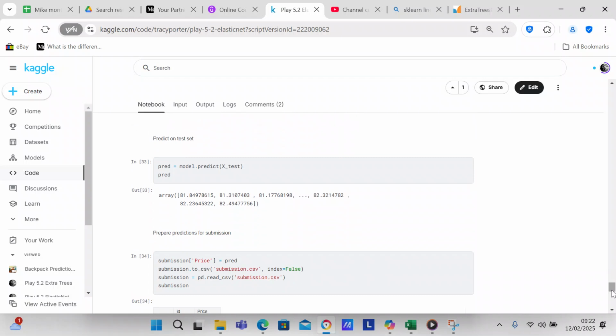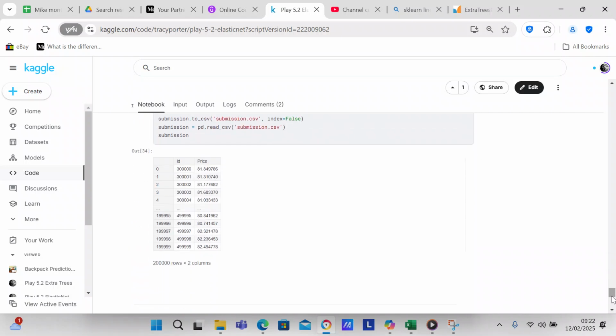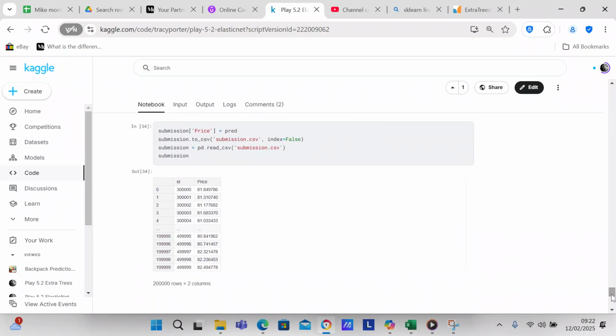Now we predict on our test set, and all of the values again are 81 or 82. Then we prepare our submission and convert it to a CSV file, and you can see all of the values are between 81 and 82. I've got a 39 RMSE, which is 1 point less than the highest RMSE in Kaggle. But one thing I would like to say is that I thought I would give the extra trees model a try.